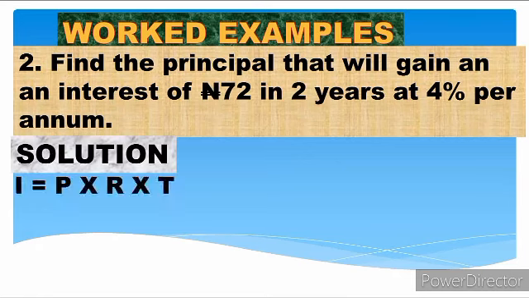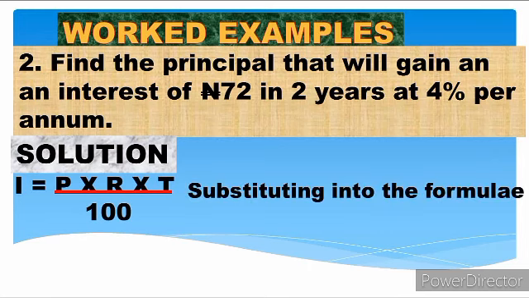So we have our solution. Our formula is principal times rate times time over 100. That is interest equal to principal times rate times time over 100. Now when you substitute this into the formula, you have interest is 72. So I'm going to put 72 naira under interest. Okay, now I repeat, what you need to do is to substitute your value into the right parameters in your formula. So he said we define the principal that gains an interest of 72 naira. So the interest is 72 naira.